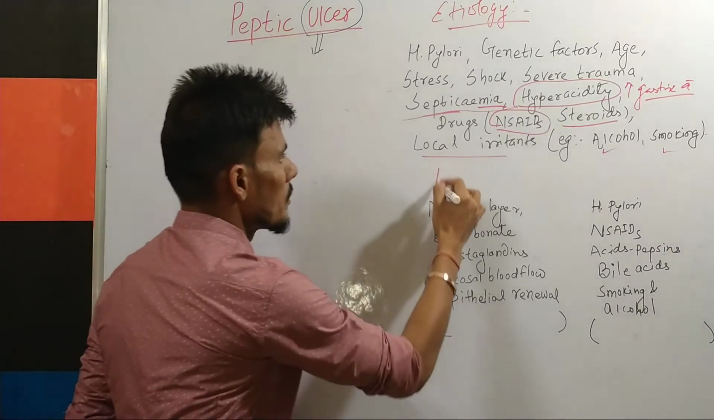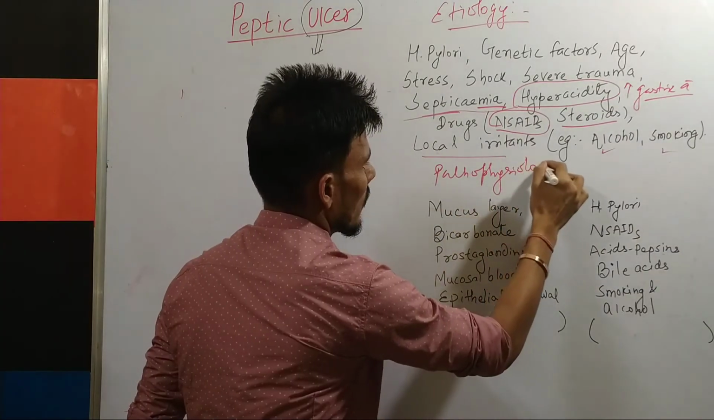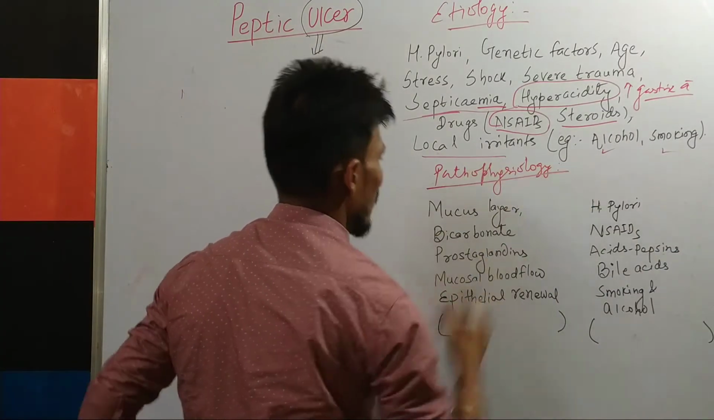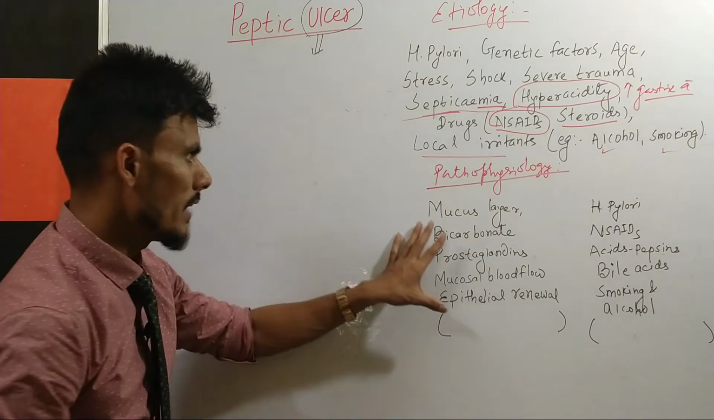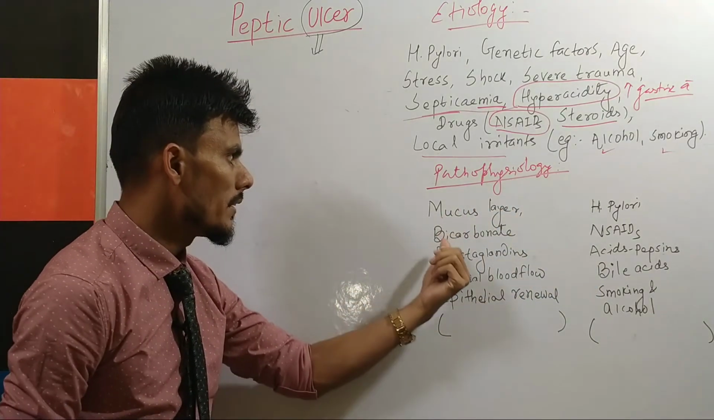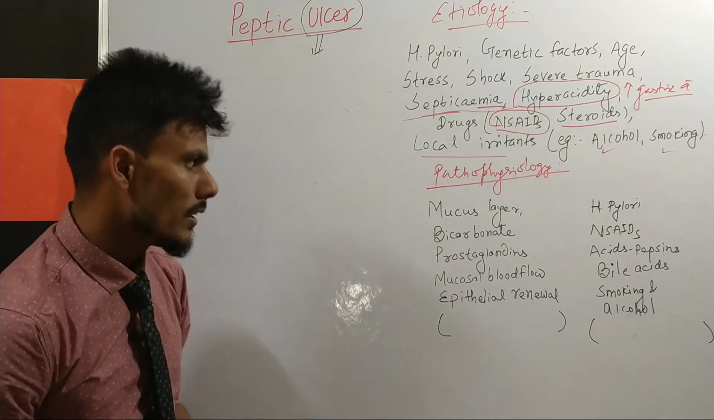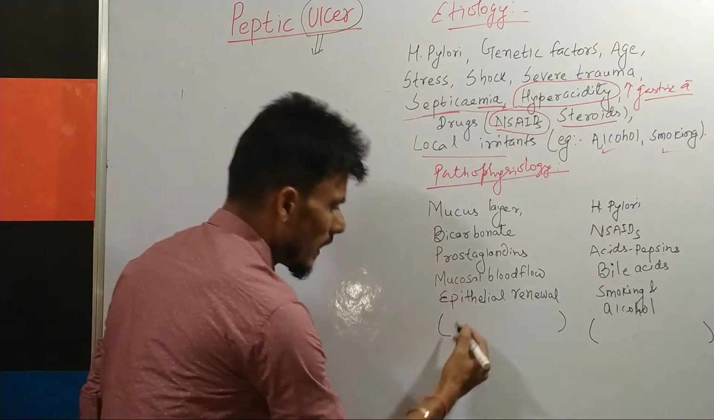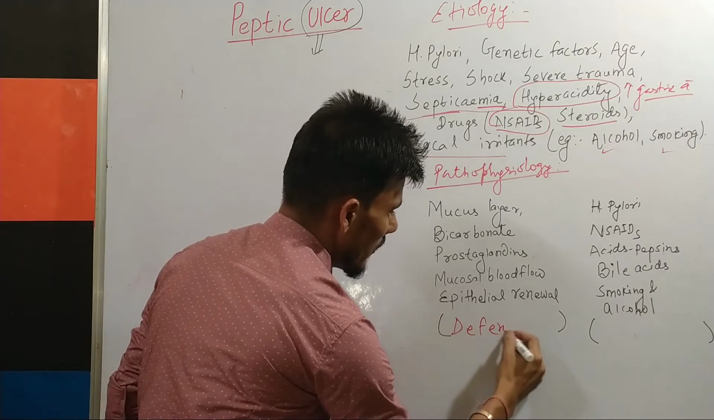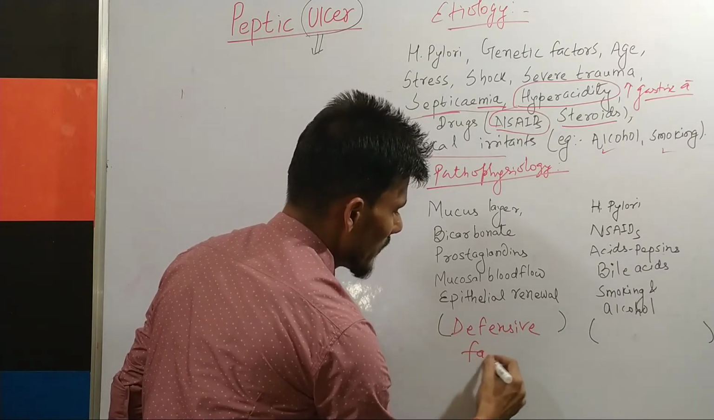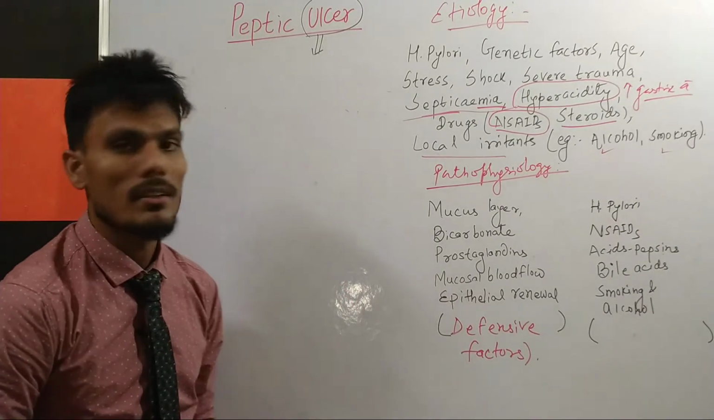Now moving towards the pathophysiology. You can see some of the factors I have written here: mucus layer, bicarbonate, prostaglandins, mucosal blood flow, epithelial renewal, or epithelial cells. These all are defensive factors. Defensive factors means these factors are protecting our stomach cells.